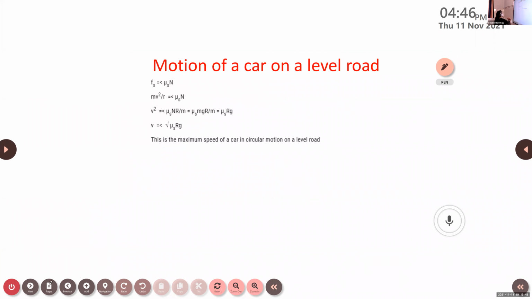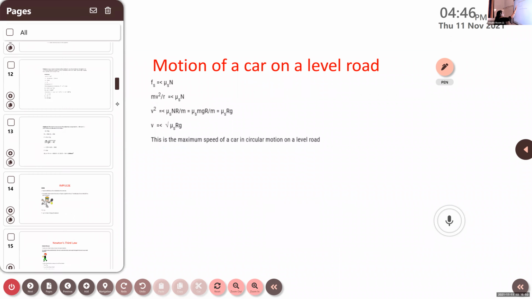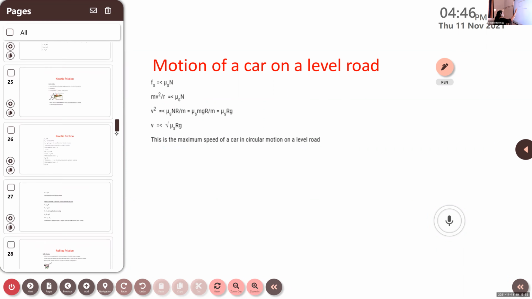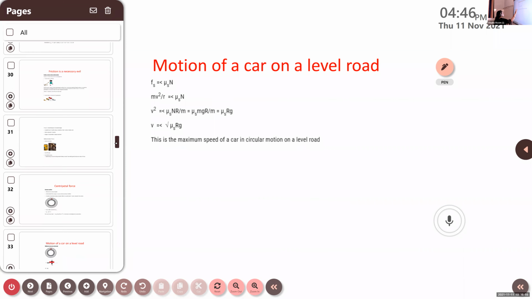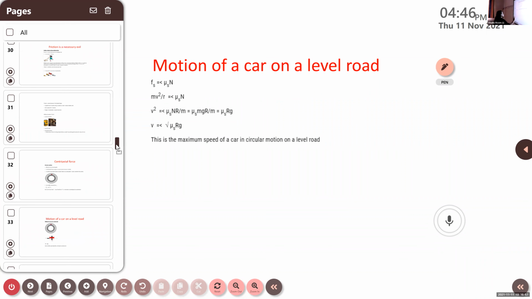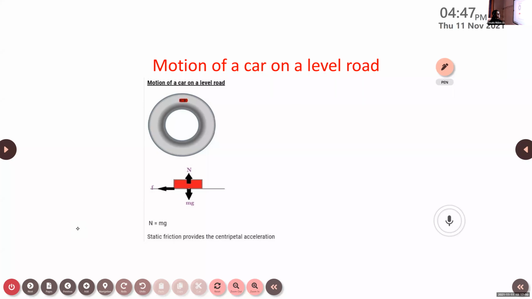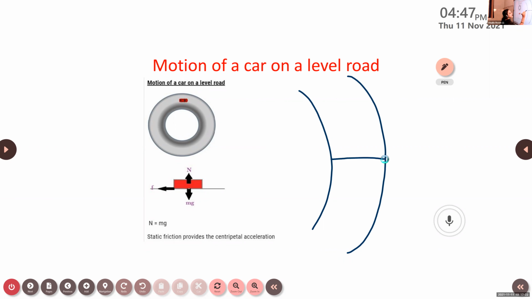Okay. Motion of a car on a level road. That is what we are going to discuss here. So for that, we consider a circular path, and the car moves along a level road.